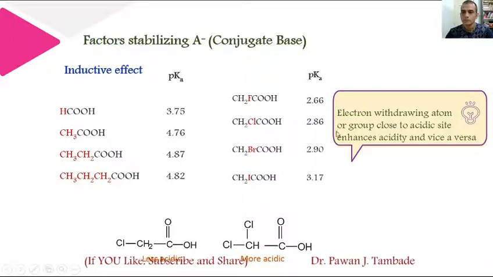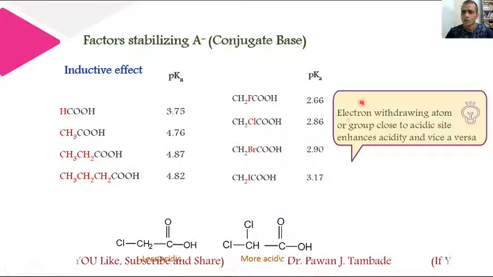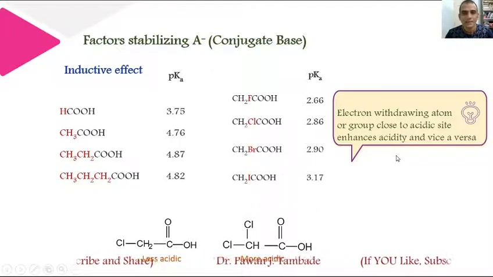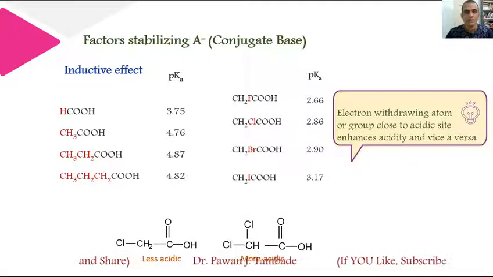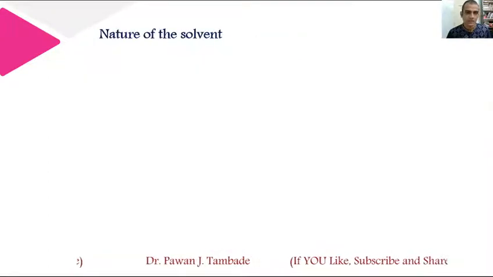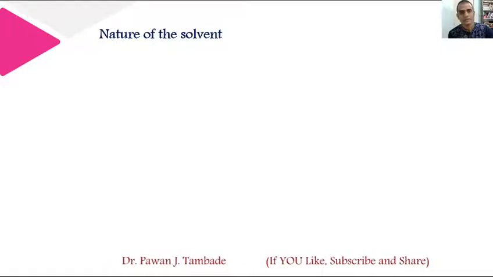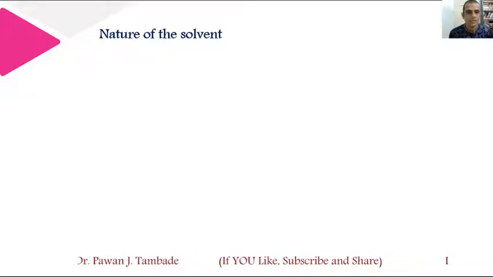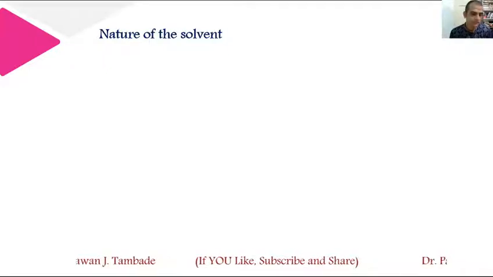So, if an electron withdrawing atom or group is close to the acidic site, then it helps in enhancement of acidity of that molecule, and vice versa. Now the next factor which has an effect on acidity of an organic molecule is the nature of the solvent.